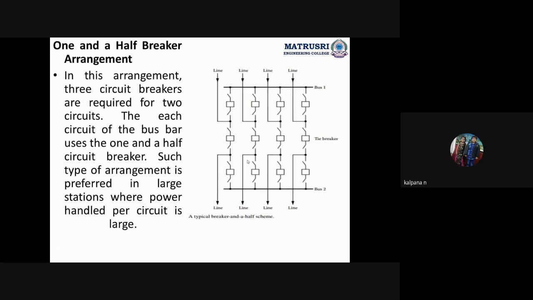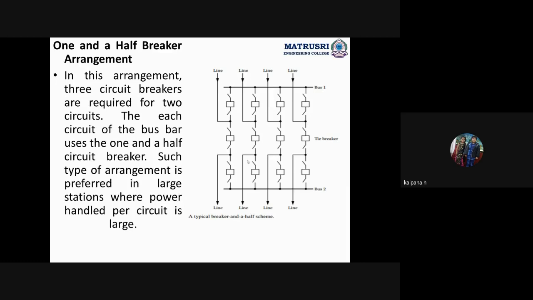Next, this is important, 1.5 breaker arrangement. They may ask in 1 to 10 questions: draw and write a few lines about 1.5 breaker arrangement, or single bus bar arrangement, or double bus bar arrangement, or double bus bar with sectionalized main and transfer arrangement. Like that they may ask in 1 to 10 questions, or else in essay type: completely explain, draw with a neat diagram, different bus schemes or switching schemes of the substation.